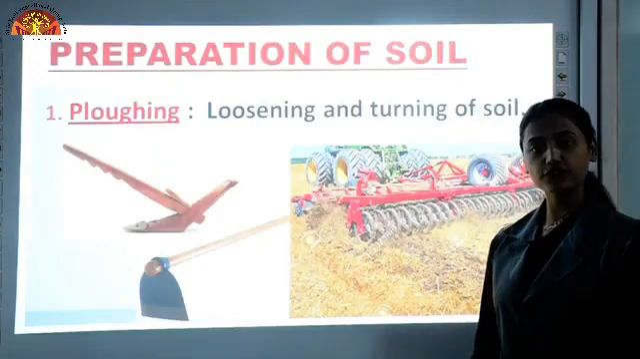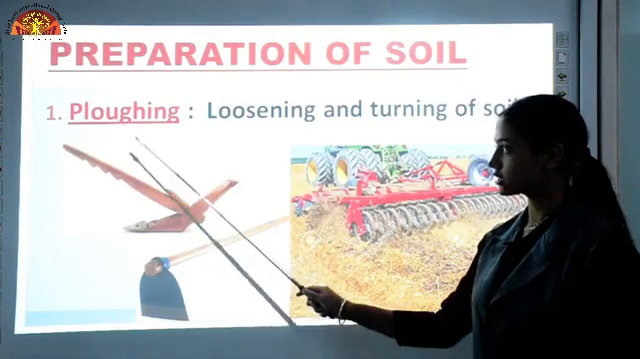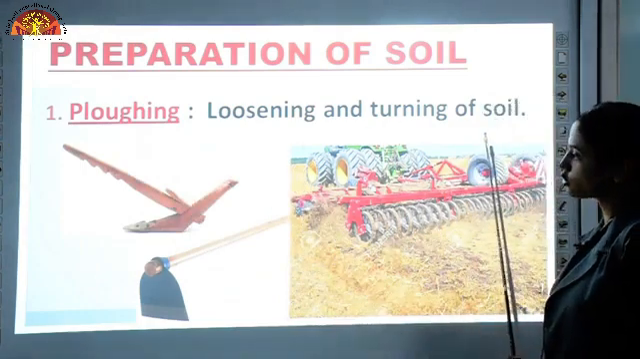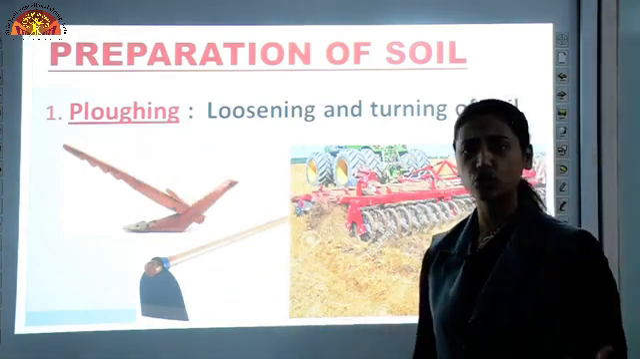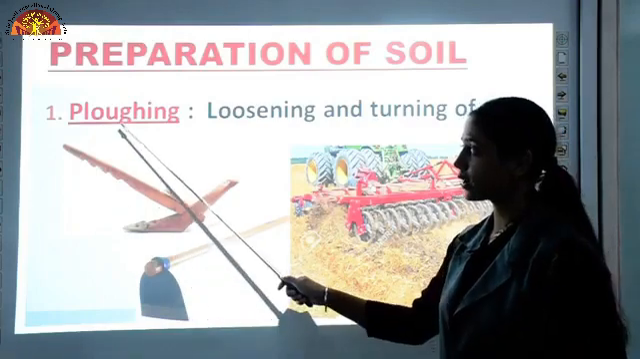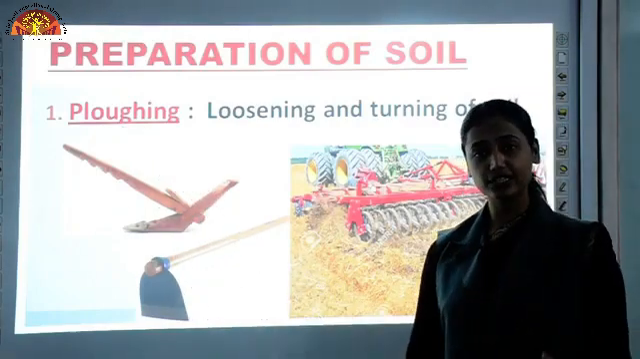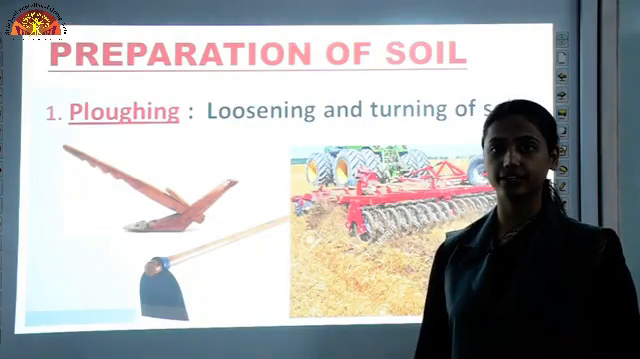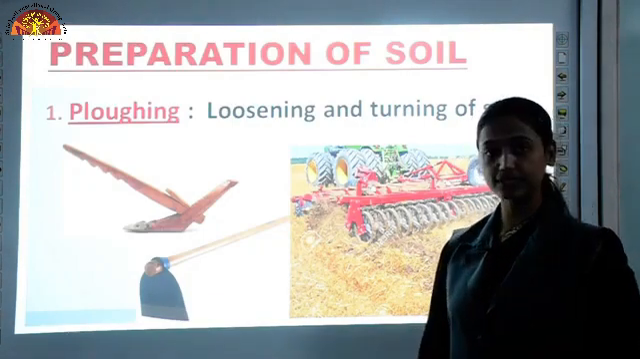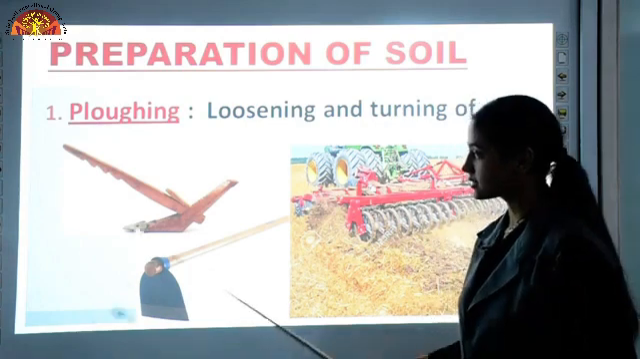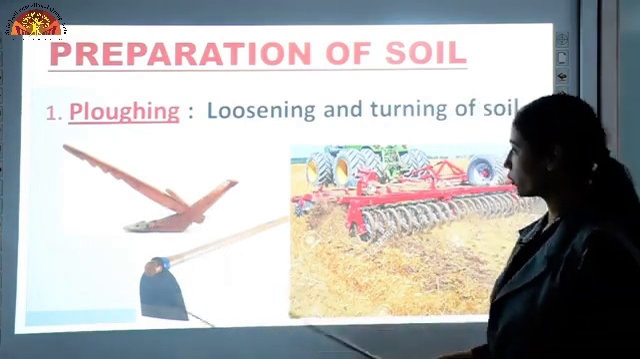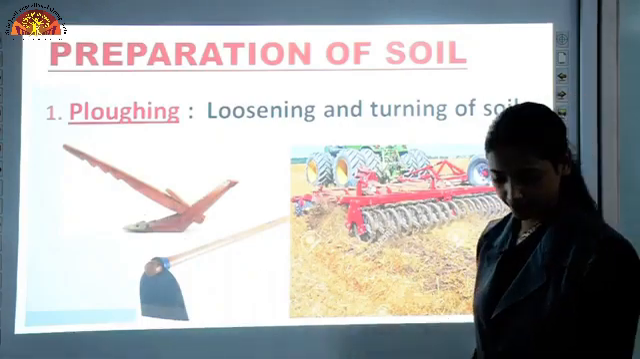In preparation of soil, three steps are involved. First is plowing, meaning loosening and turning of soil, that is, breaking the soil. And what is the benefit of plowing? It creates more space in the soil, meaning we are aerating our soil, which helps in the proper growth of plants. By using tools like this wooden plow, hoe, and cultivator, we can do plowing.